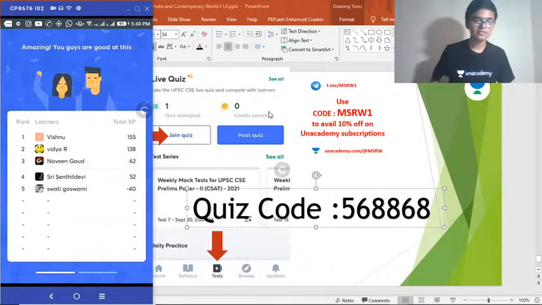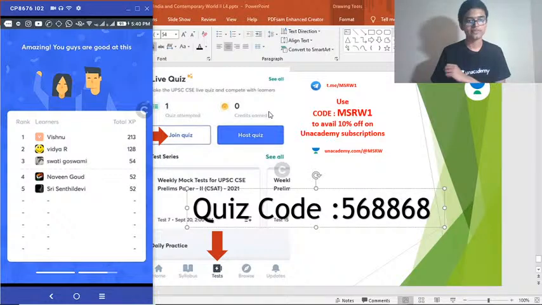Option C is the correct answer. 50% getting it. Very good. Vishnu, Vidya, Swati. Oh, okay, everybody is in positive points now. That's nice to see.